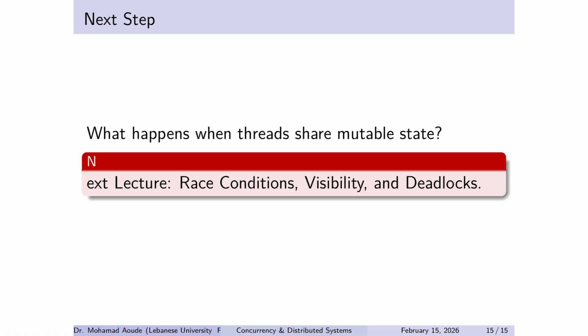That's why Enhanced Load Client is not just a utility. It is the difference between guessing and engineering. In your careers, the person who wins isn't the one with the cleverest code. It's the one who can produce a measurement-backed argument and defend it. Next lecture, we'll keep threads, but now we'll make them share state. And we'll see why concurrency is as much about correctness as it is about performance.